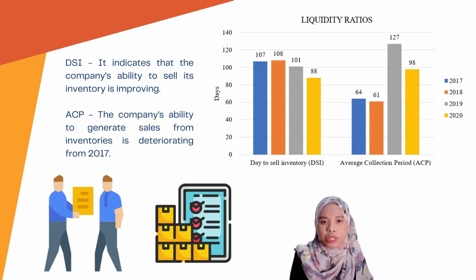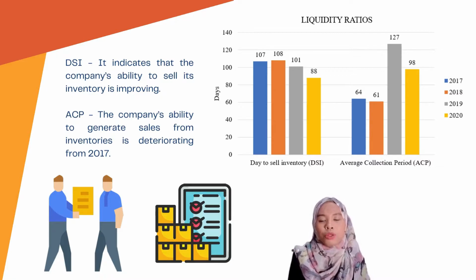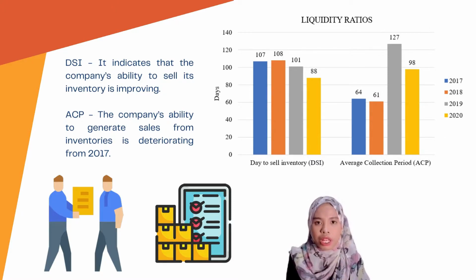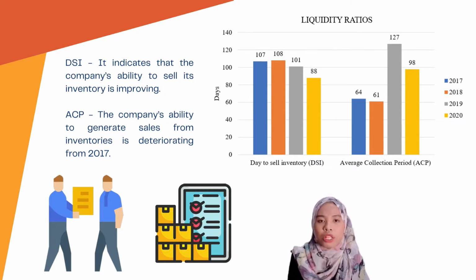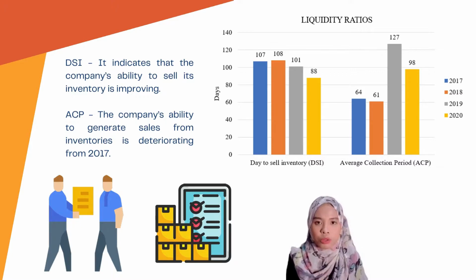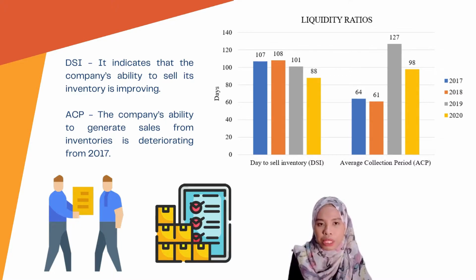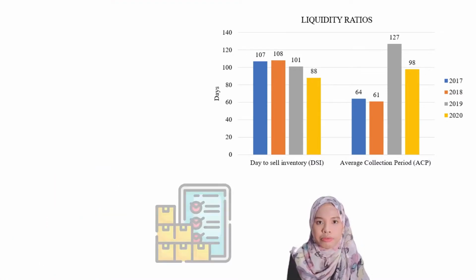The following ratio is the average collection period. Looking at the overall performance, from 2017 to 2018 the ratio slightly decreased. However, from 2018 to 2019, the days for the company to collect its accounts receivable had doubled from 61 days to 127 days. So overall, the company's ability to generate sales from the inventory is deteriorating from 2017.